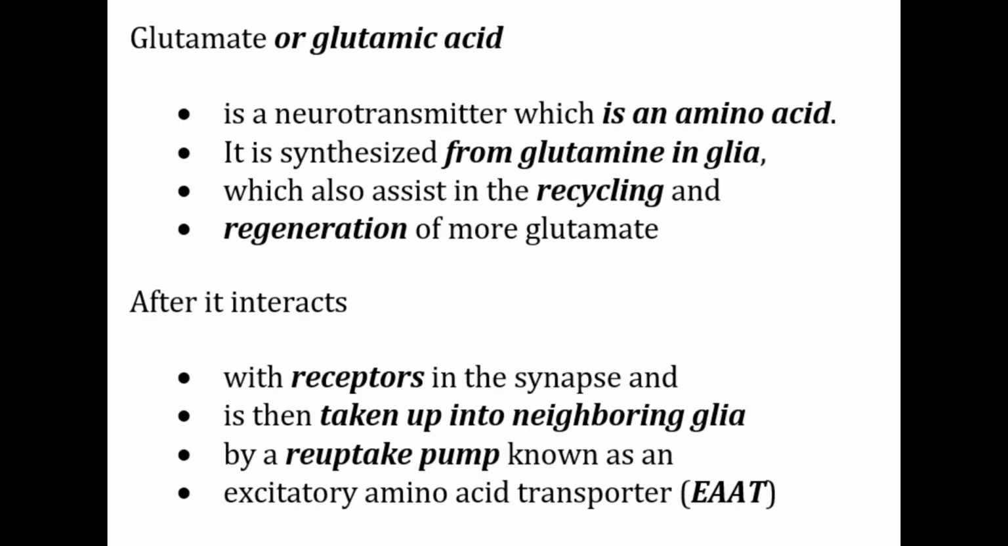Let's discuss glutamate synthesis. Now glutamate, or glutamic acid, is a neurotransmitter which is actually an amino acid. It is synthesized from glutamine in glia cells, which also assist in the recycling and regeneration of more glutamate. After it interacts with receptors in the synapse, it is taken up into the neighboring glia cells by a reuptake pump known as the excitatory amino acid transporter, or EAAT.